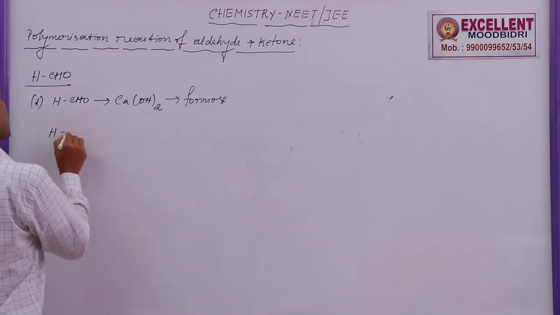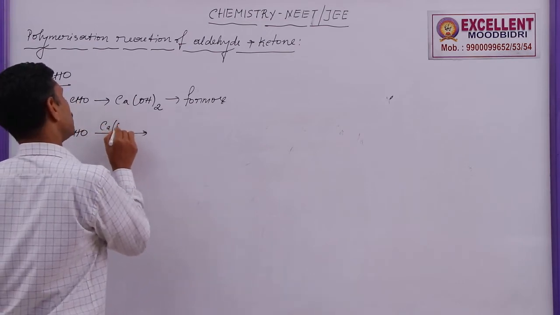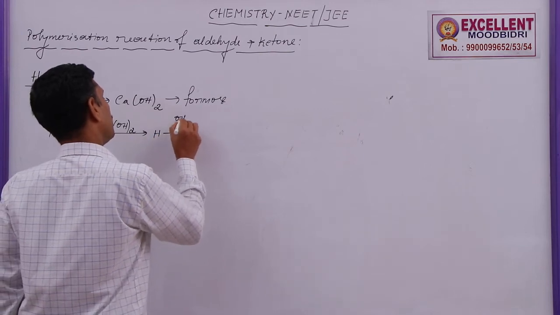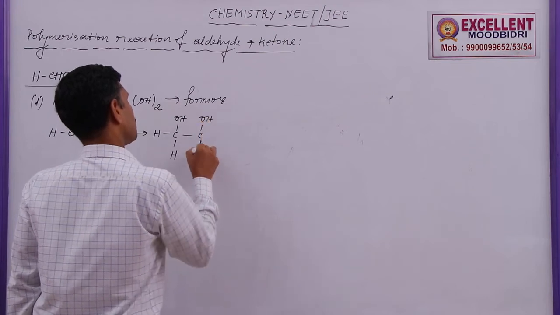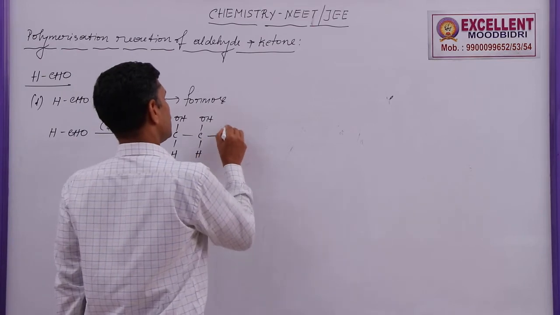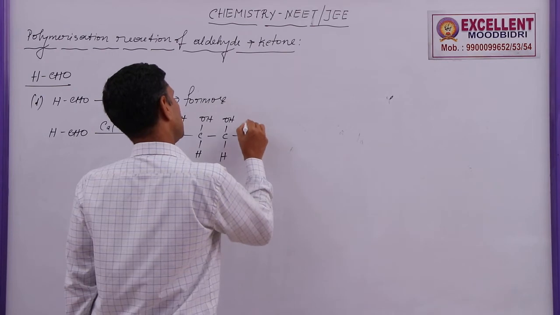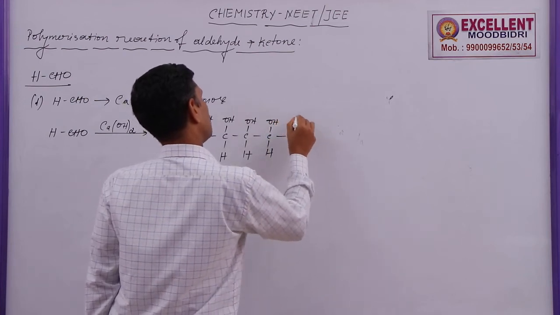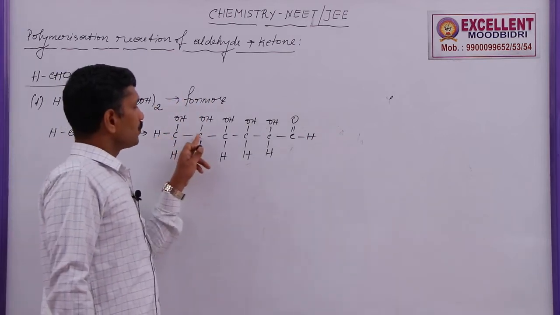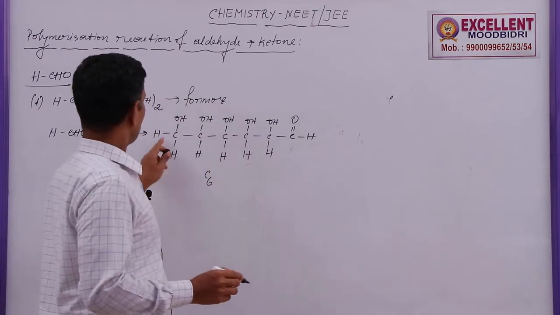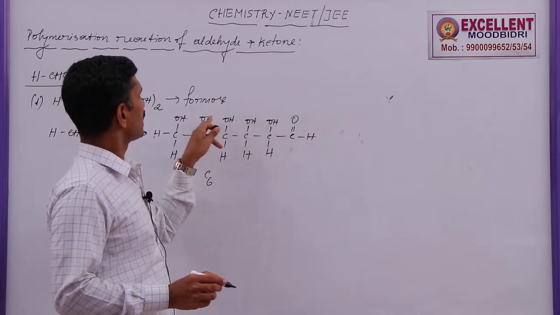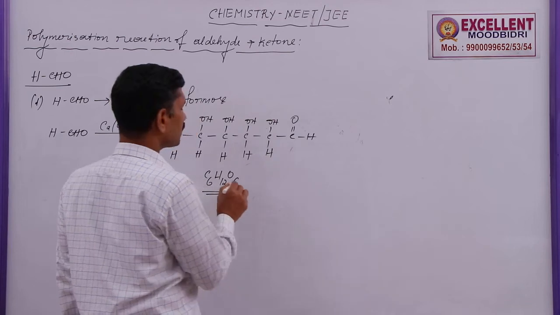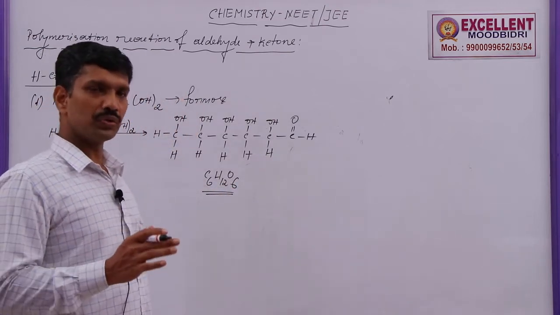Formaldehyde, HCHO, is treated with calcium hydroxide, Ca(OH)2, and six molecules join to give formose. The total number of carbon atoms is 6, and the number of hydrogen atoms is 12, with six oxygen atoms. This structure is similar to glucose, but the configurations of glucose and formose are different.